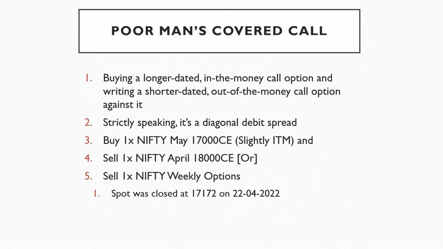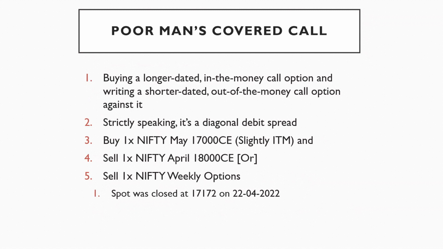Another one is poor man's covered call. What is it? It is buying a longer dated in the money call option and writing a shorter dated out of the money call option against it. Strictly speaking, it's a diagonal debit spread.